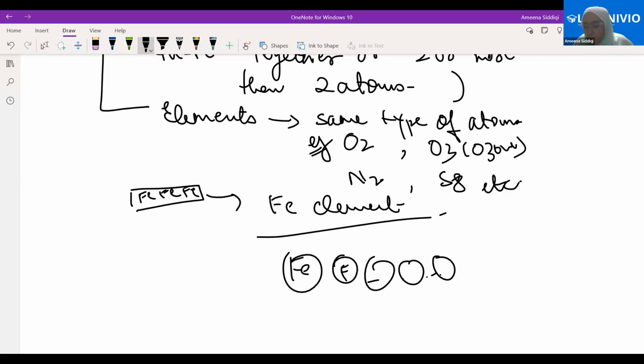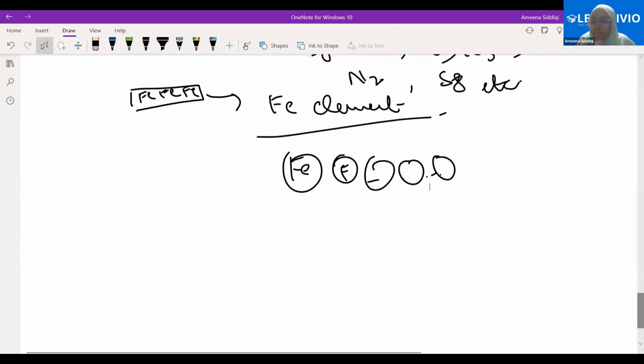Tell me some other examples of element, very quickly. Any other examples? What about H2O?